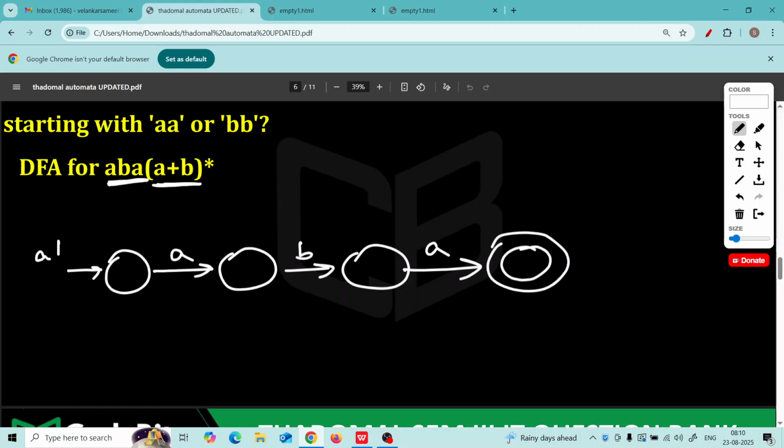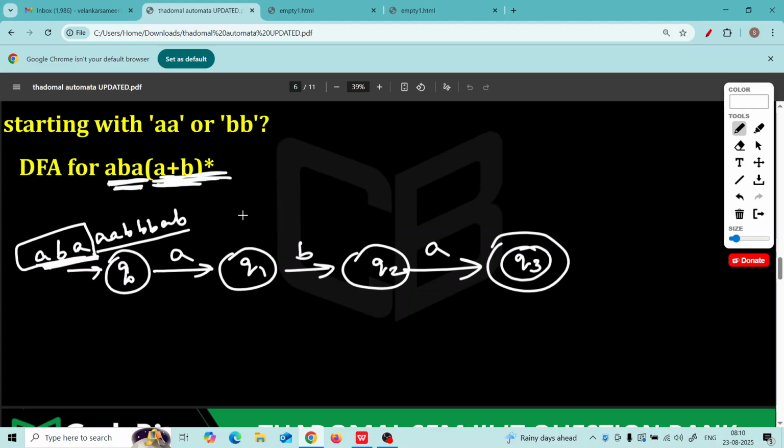Now you tell me, if I give smallest string ABA followed by nothing, epsilon is covered in this. Nothing is covered in (A+B)*. So ABA will be accepted. Begins with ABA, isn't it? Accepted. So now you say Q0, Q1, Q2, Q3. Now if ABA are the first three letters and after that you have anything, whatever is there after that should be accepted, because first three letters are ABA. So once you reach ABA, you will say, who cares whether it is A or B? I will not leave this state.